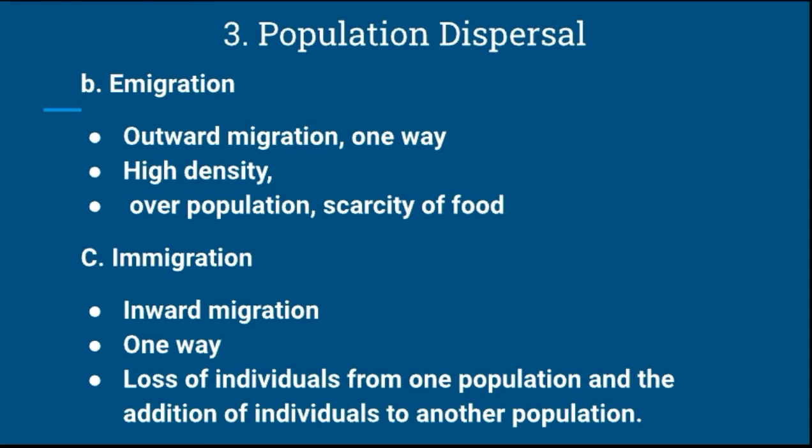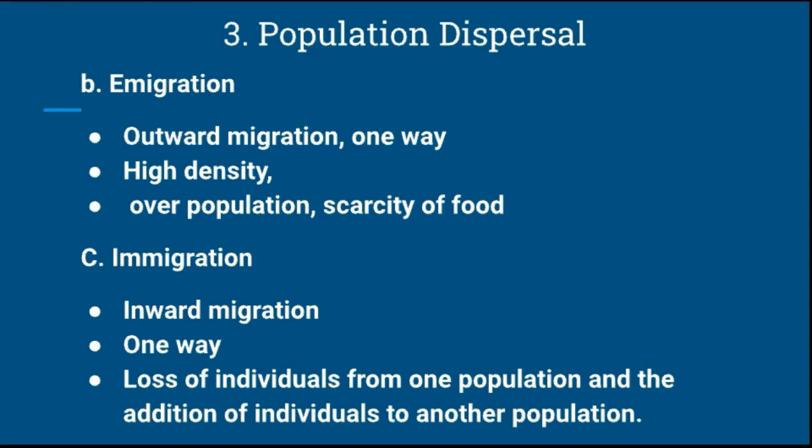Emigration is induced by many factors, of which high density, overpopulation, and scarcity of food are significant. It occurs at the time of high density, when the population has increased and various problems arise, such as scarcity of food.